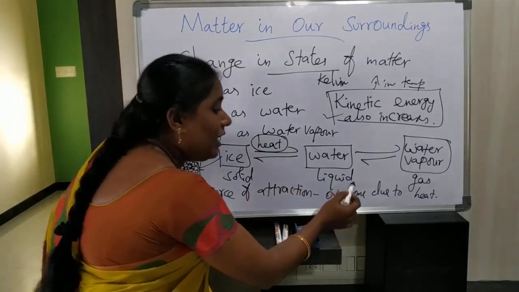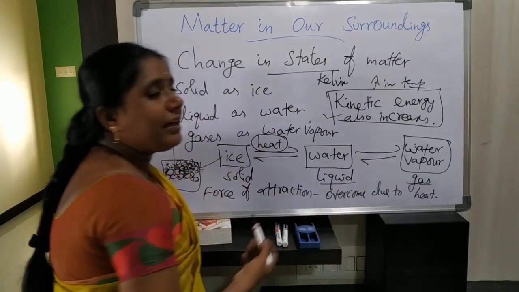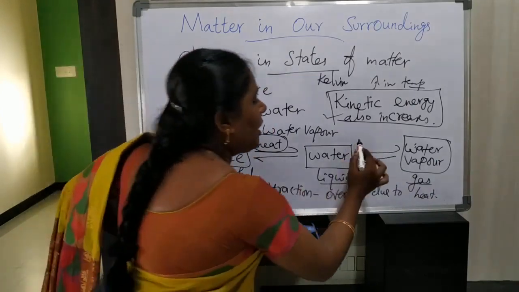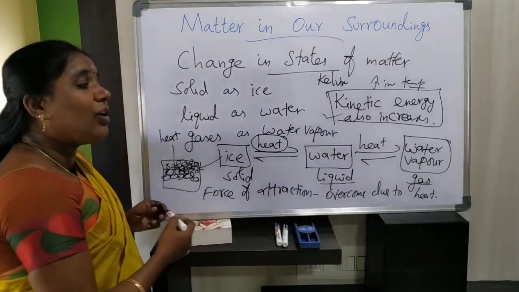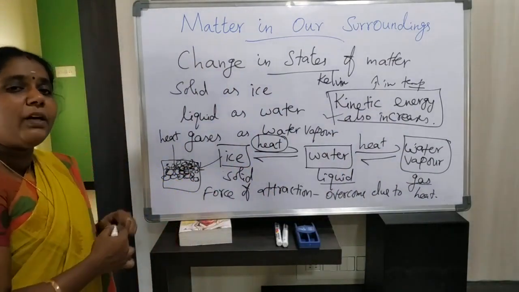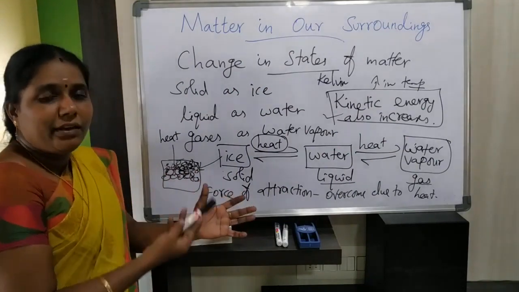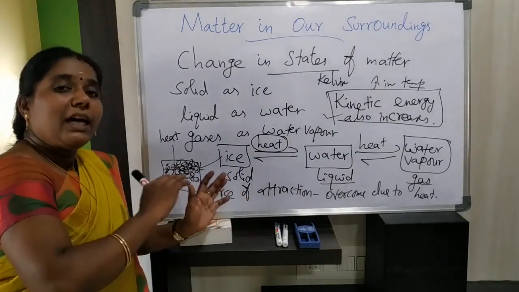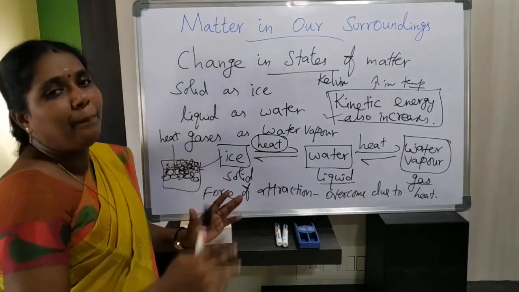So see here also, one state of matter we need to convert into another state of matter by applying heat again. How will you convert water into water vapor? Again we need to give continuous heat to this water, and that water will convert to form water vapor.